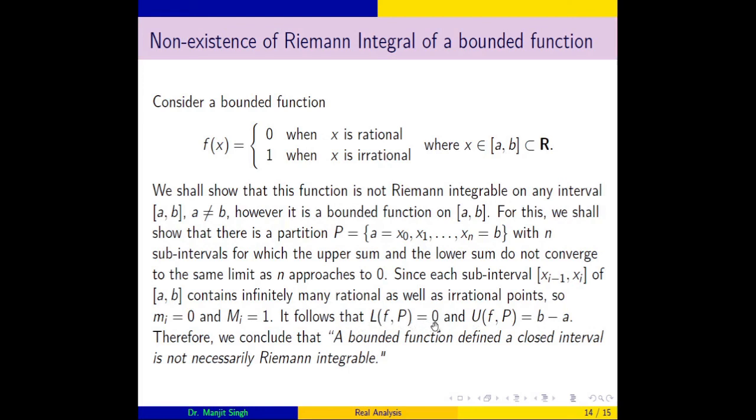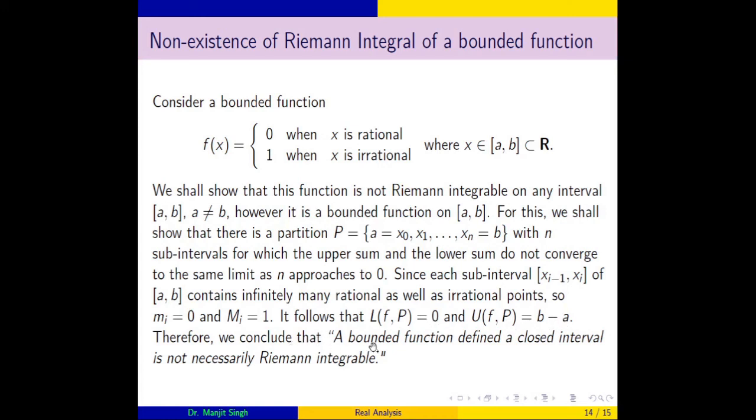It will be true for every partition. P was an arbitrarily taken partition, and it is true for every partition. The lower sum will be 0 and the upper sum will be b minus a, and a and b are different real numbers. So the upper sum cannot be 0, however the lower sum is 0. So the sequence of lower sums is convergent and converges to 0, however the sequence of upper sums converges to b minus a. It means that the lower integral is 0 and the upper integral is b minus a.